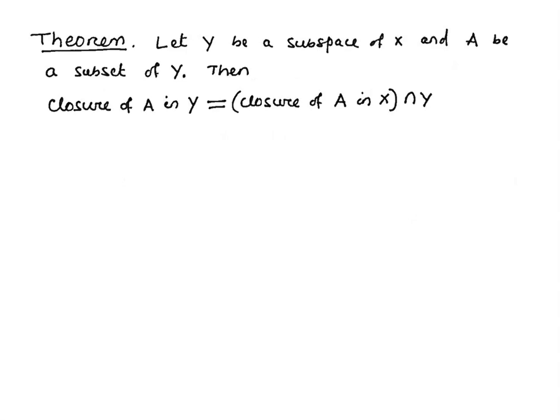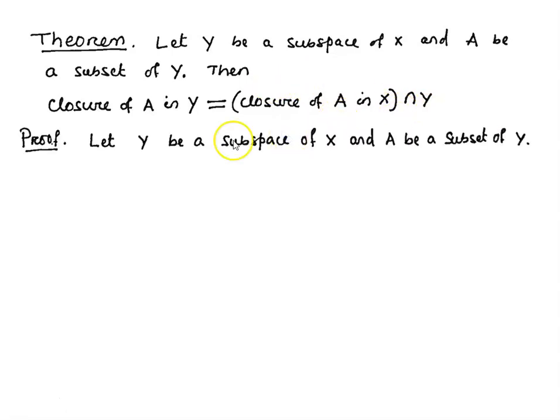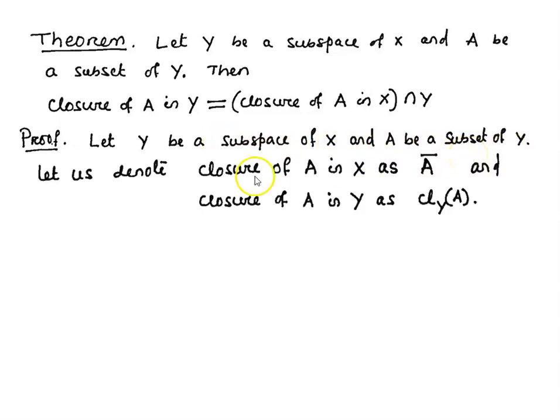The next theorem is: let Y be a subspace of X and A be a subset of Y, then the closure of A in Y is equal to the closure of A in X intersection Y. Let Y be a subspace of X and A be a subset of Y. Let us denote the closure of A in X as A bar.